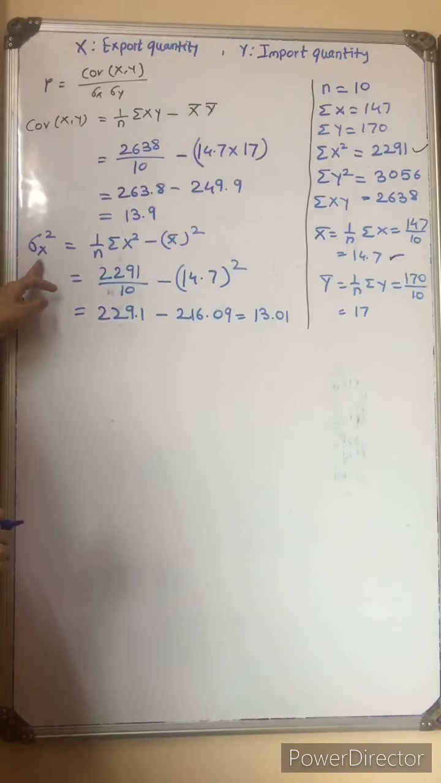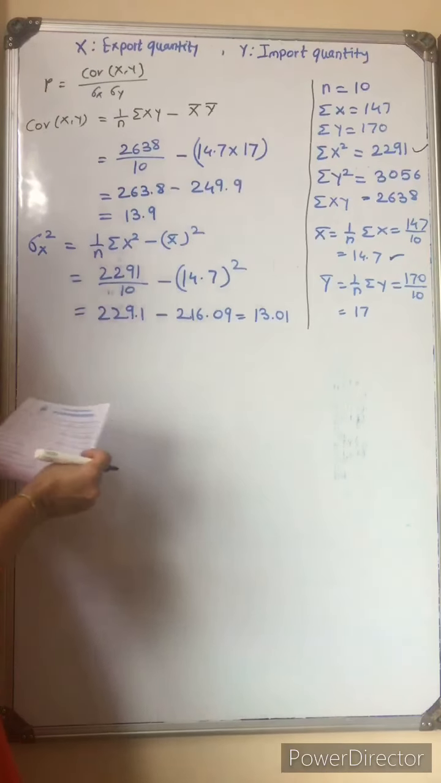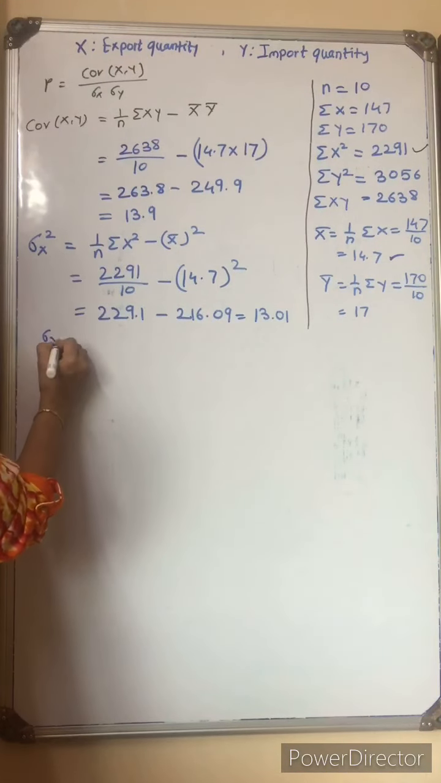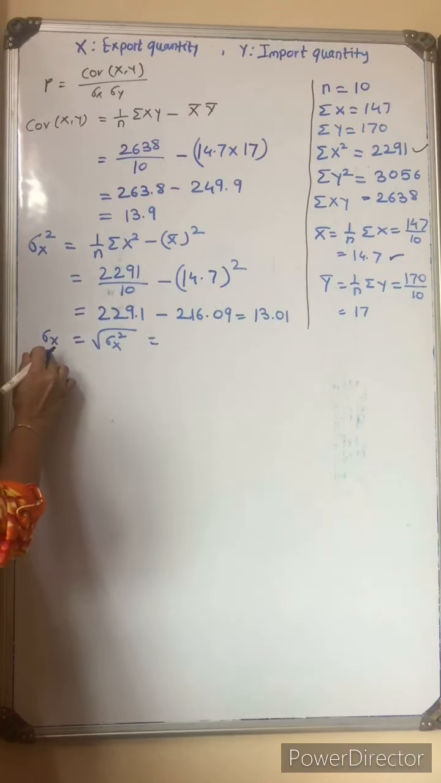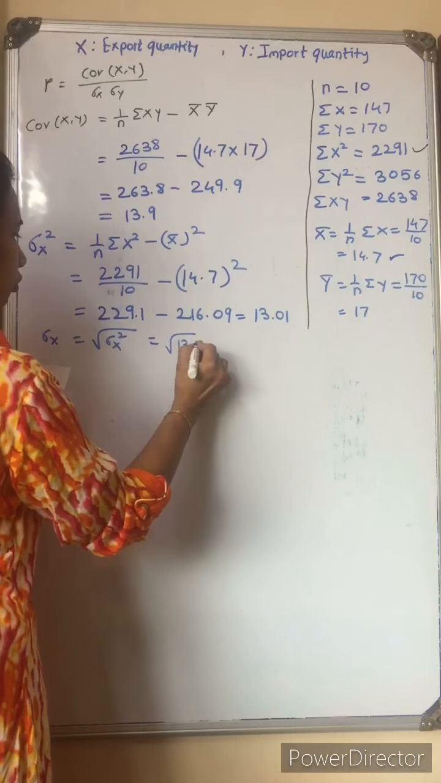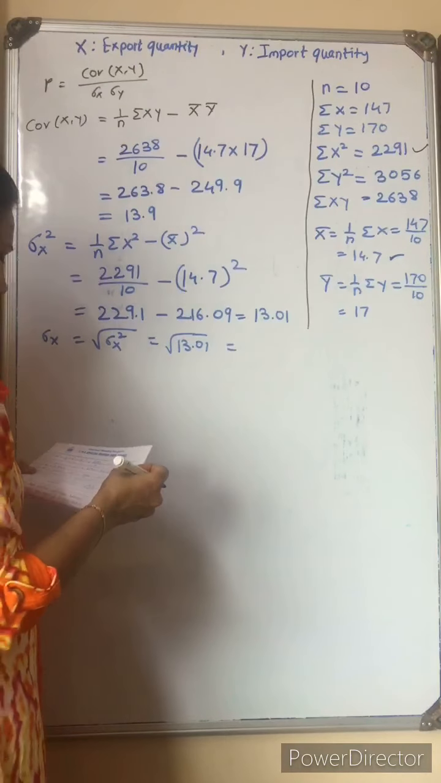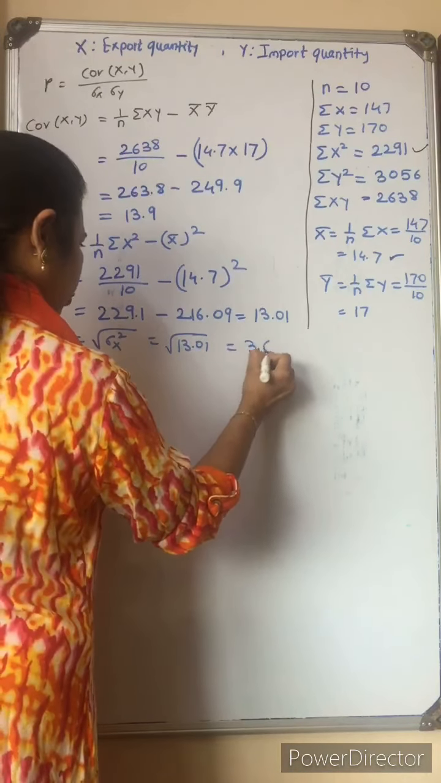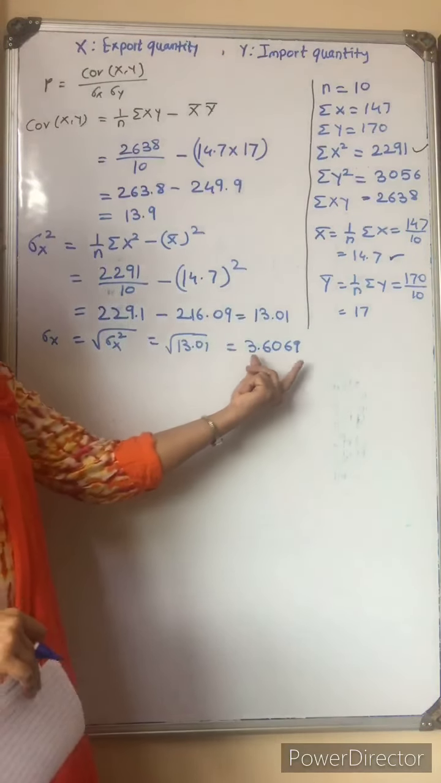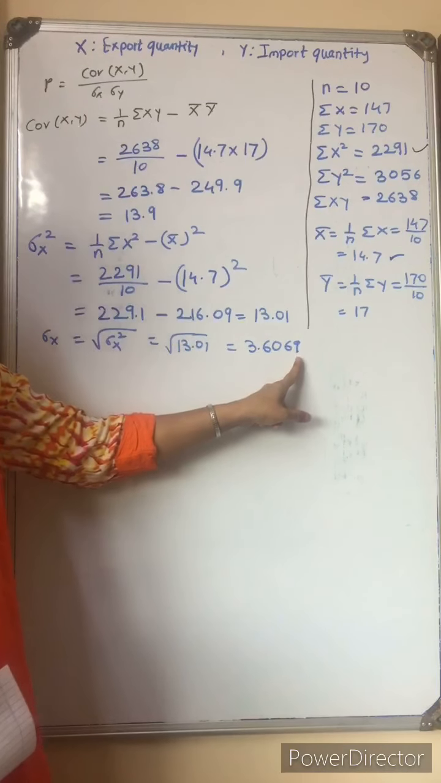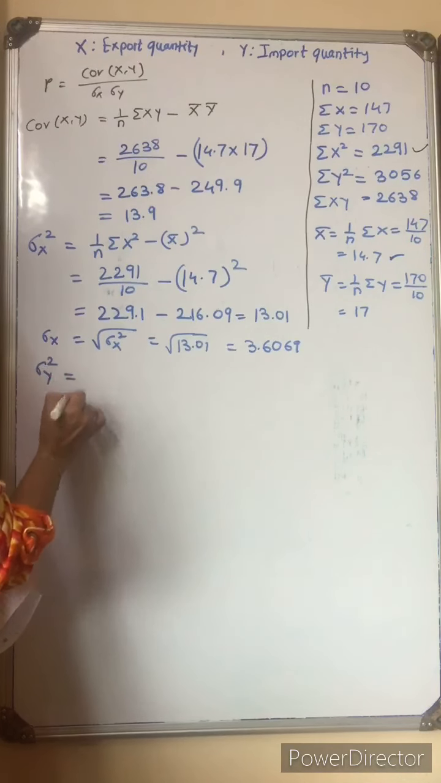This is the variance of x. We need sigma x, the standard deviation, so under root of 13.01. You can find it directly once you have the value, just put the under root sign. So you will get 3.6069. For a more accurate value, round the value up to 4 digits after the decimal point.